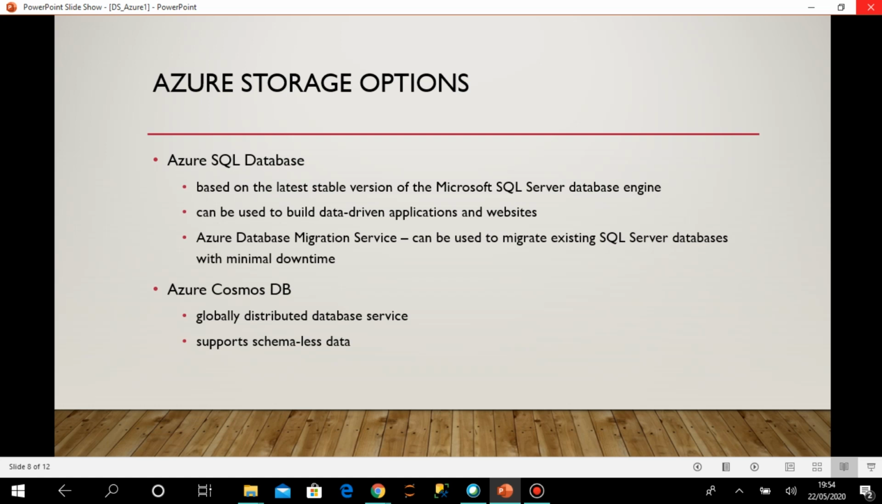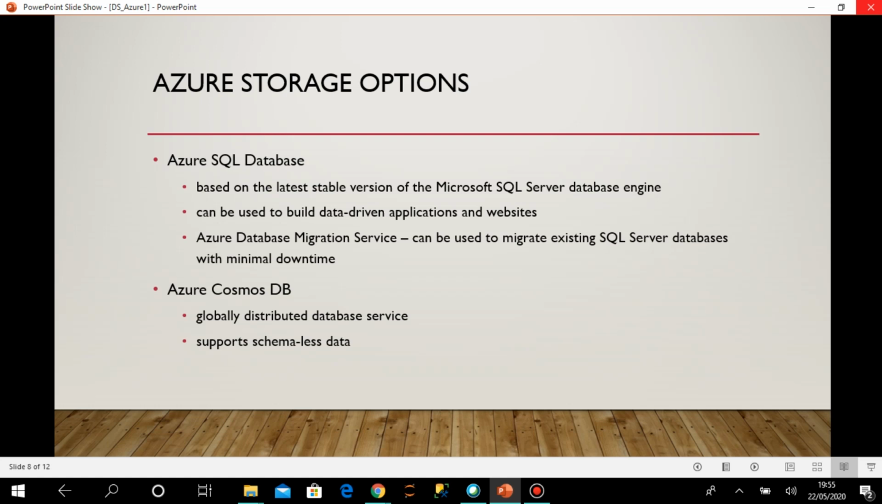Okay, and there is a service called Azure Database Migration Service, which is very useful, that can be used to migrate existing SQL Server databases to Azure SQL Server databases with minimal downtime. Suppose you have some on-premise SQL Server database, and now you are thinking that I want to move it to the cloud platform. Then this service will be used, with very minimal effort and downtime, and you can just move it to Azure.